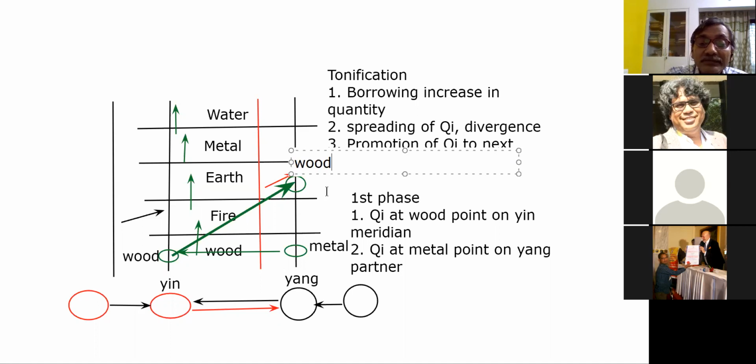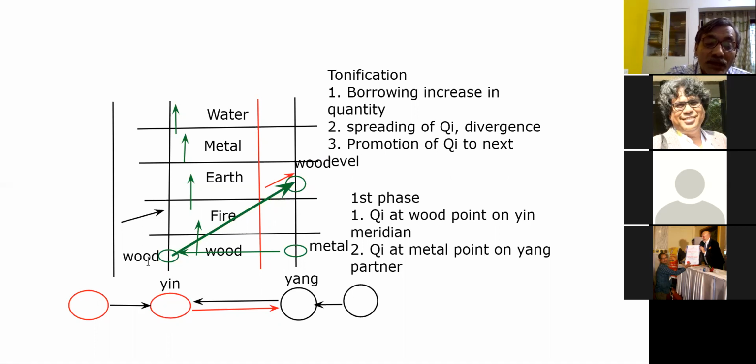Depending on how much yang variety of wood Qi has been generated by yin, the availability of that yang wood Qi at the yang meridian wood point will solely depend on the generation.